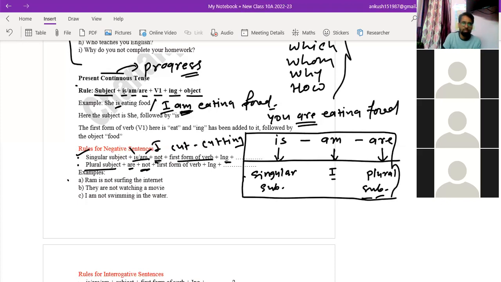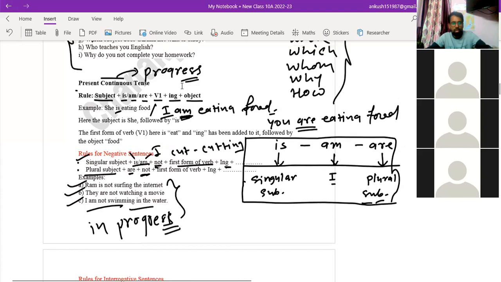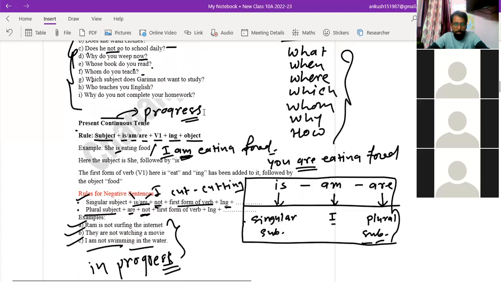For example, Ram is not surfing the internet. They are not watching a movie. I am not swimming in the water. These all the actions which are given over here are in-progress actions. Okay, which actions are those? In-progress actions. Have you got it? Yes, sir.